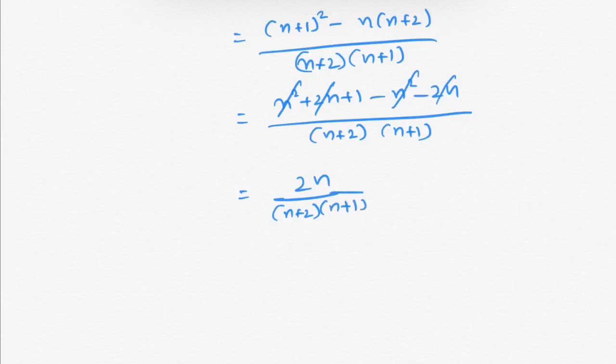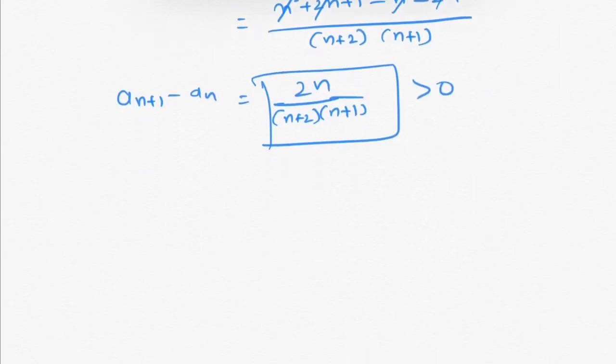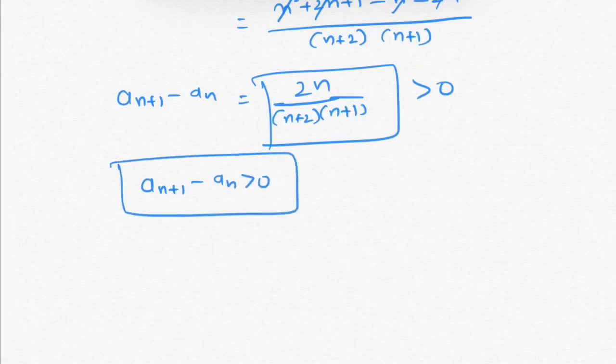In the LHS we have an plus 1 minus an, and here n is a natural number, so this RHS will always be positive. Hence an plus 1 minus an will always be positive, so this implies the sequence an is monotonic increasing.